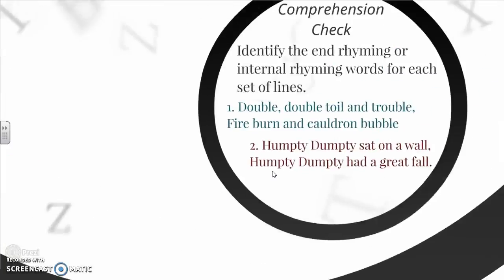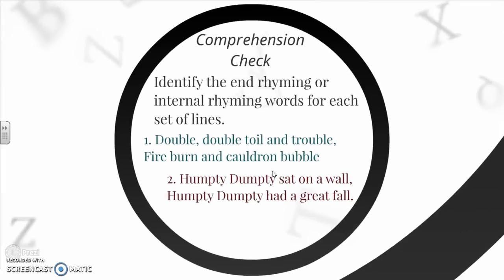Okay? Now looking at this comprehension check, writing down these examples like you did with the previous examples in your notes or typing them on the document is preferred. I want you to identify the end rhyme or internal rhyming words for each set of lines. So when you're looking at the line itself, is it internal or is it end rhyme? If it's internal, what words rhyme? If it's end rhyme, which words rhyme? And it can have both. Okay, that's very important to note.